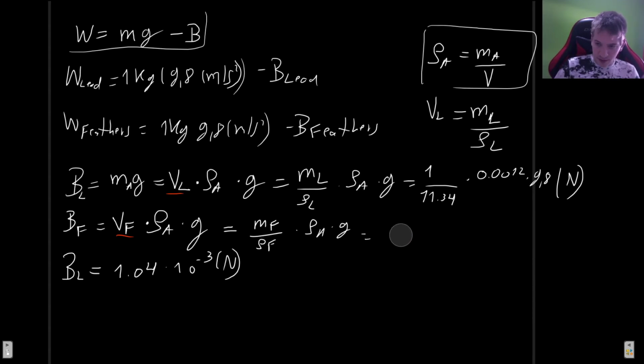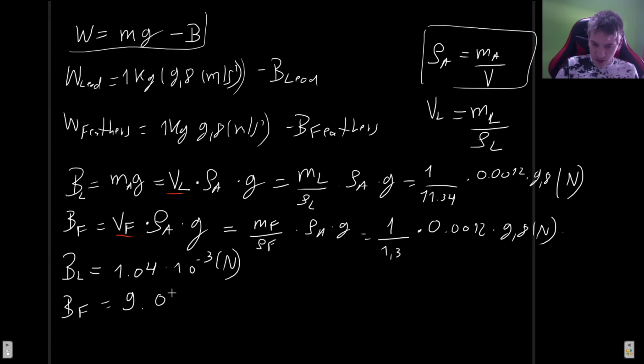Oh, I was supposed to divide by that, my bad. Where's my eraser? There it is. Okay, so the mass of this feather is going to be 1 kilogram divided by 1.3 grams times the density of the air, which is still 0.0012 times 9.8 newtons. So in this case, we're going to have 0.0012 times 9.8 divided by 1.3. I'm a little bit short in space, so I'm going to write it down here. What we get here is 9.05 times 10 to the minus 3. And as we can see, this is greater than the buoyant force on the lead.